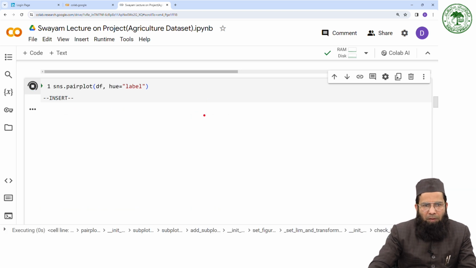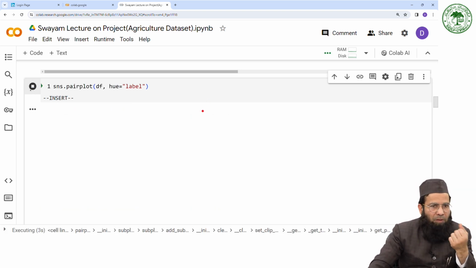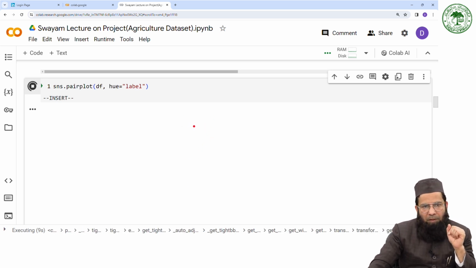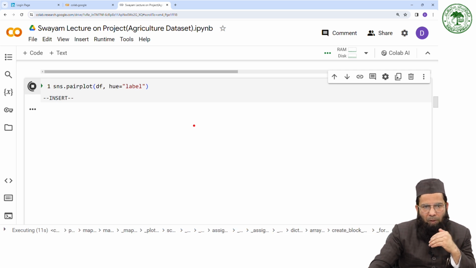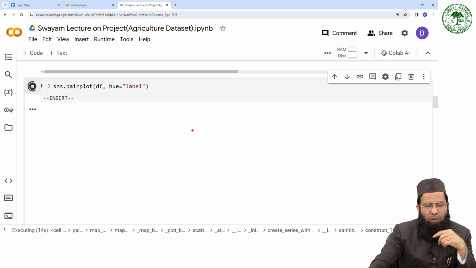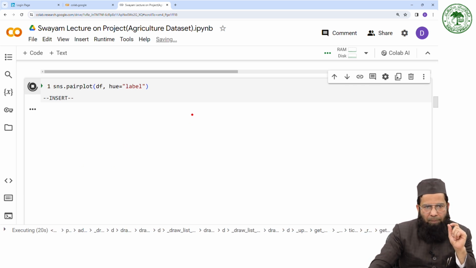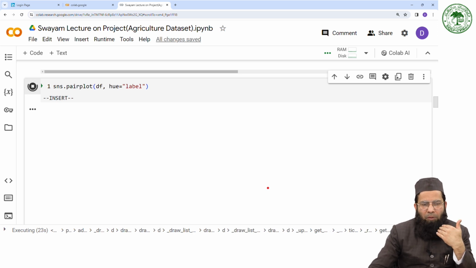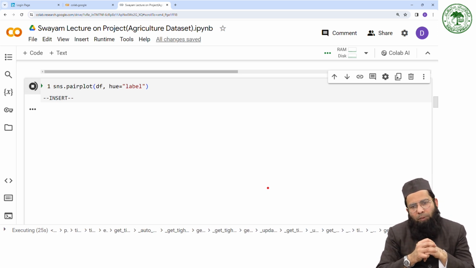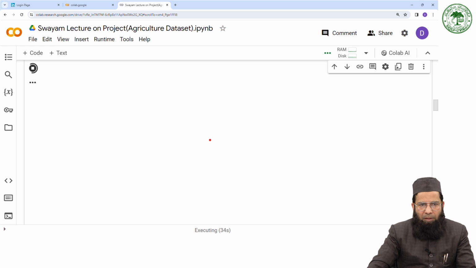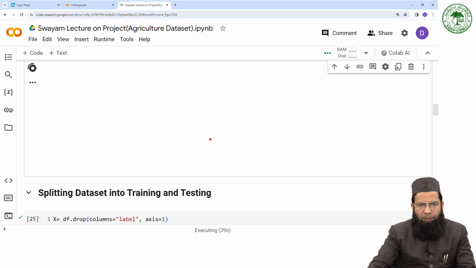It would take some time to display the whole pair plot, because it displays the plot between every two variables. Once it is displayed, it will show the relationship between every two variables of your data set. So it is executing here and it would take some time.